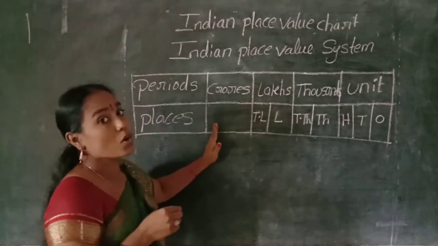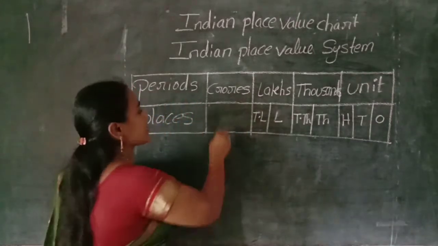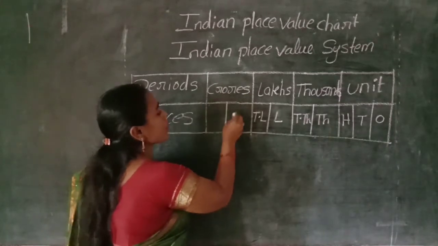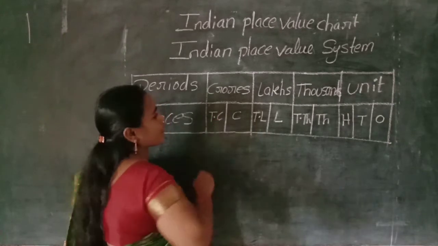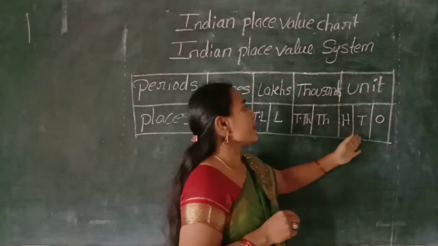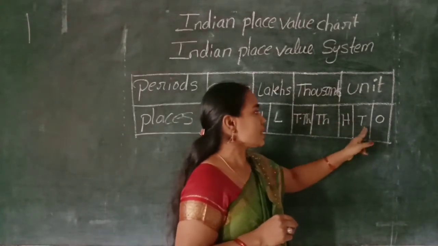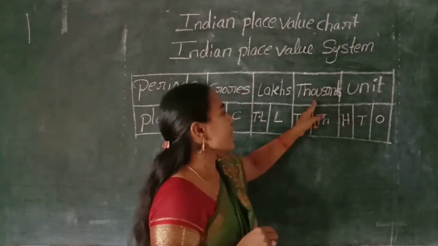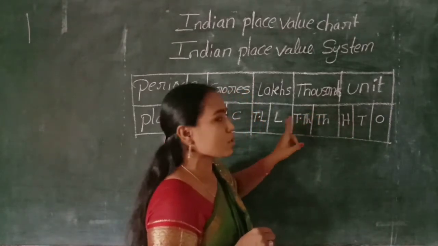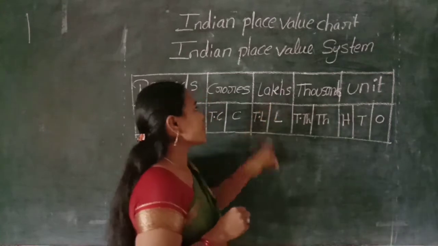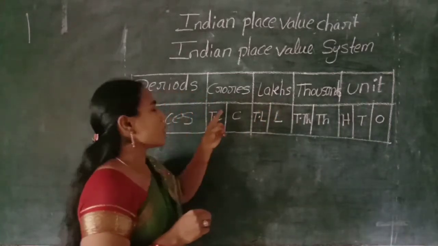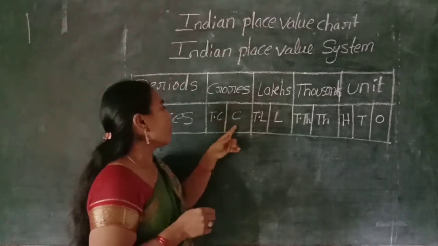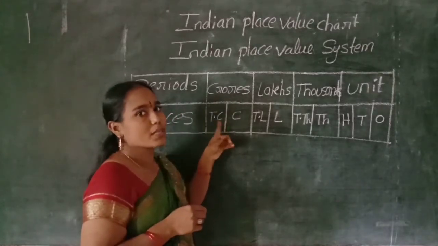And the crores period divides into two places, crores and 10 crores. Unit period divides into three places, ones, tens, hundred. Thousand period divides into 1000, 10,000. Lakhs period divides into lakhs, 10 lakhs. And crores period divides into crores and 10 crores.